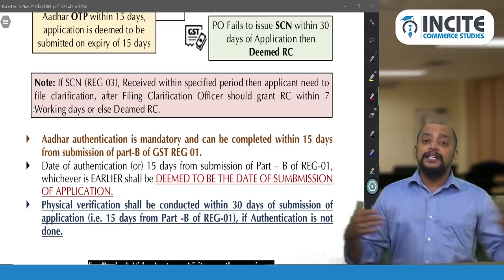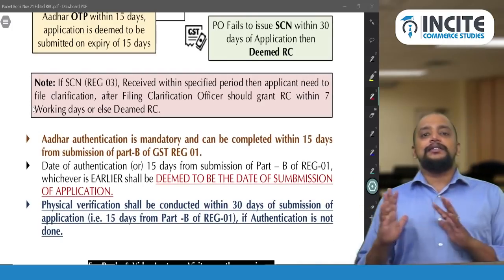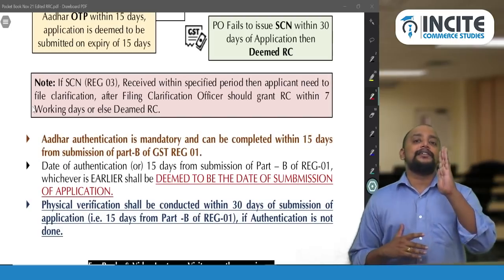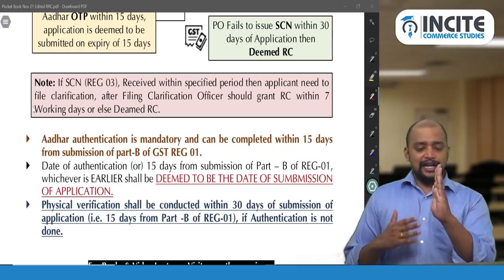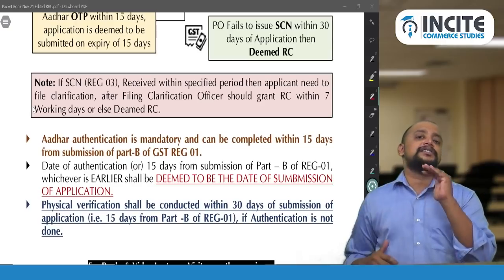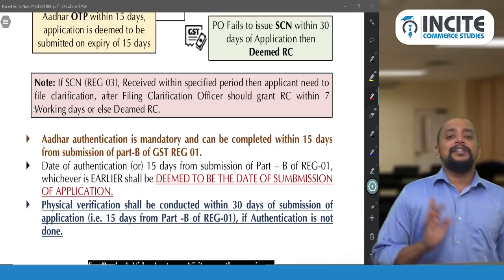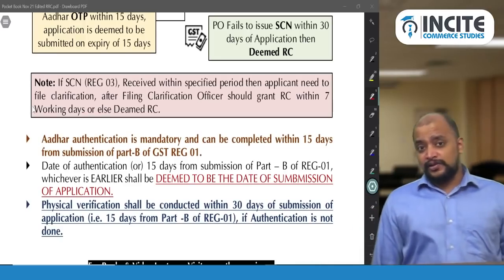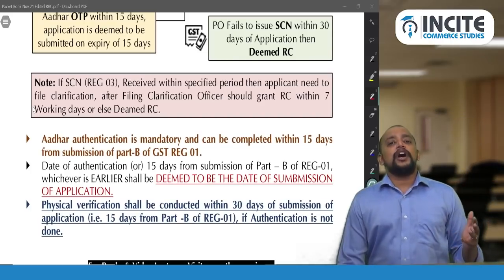Now we have multiple deemed registrations, so we need to understand it in a simple way. First process is what? You completed the Aadhaar authentication. So within 15 days, you completed the Aadhaar authentication. The date when you complete the Aadhaar authentication is the date of application. From there, other proceedings will be normal. So within 7 working days from the date you submitted the application, if the registration is not granted or notice is not given, it is deemed to have been registered.